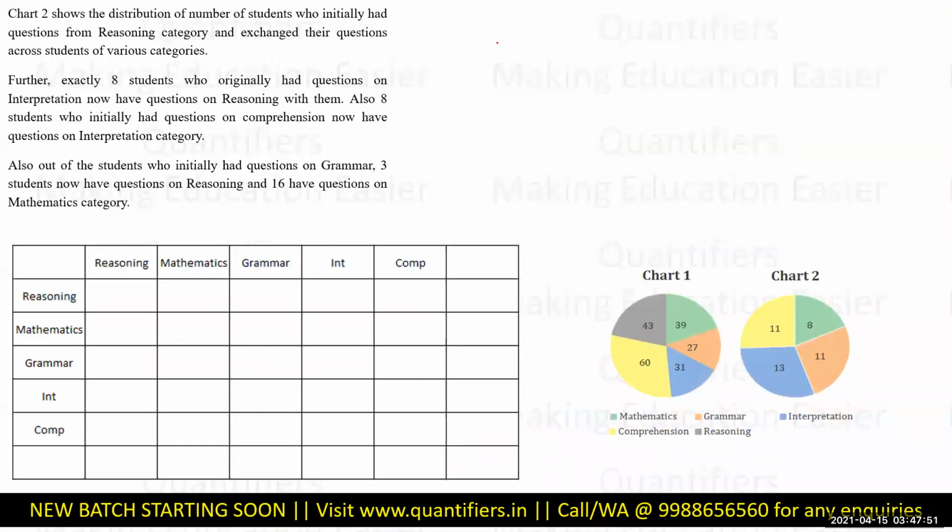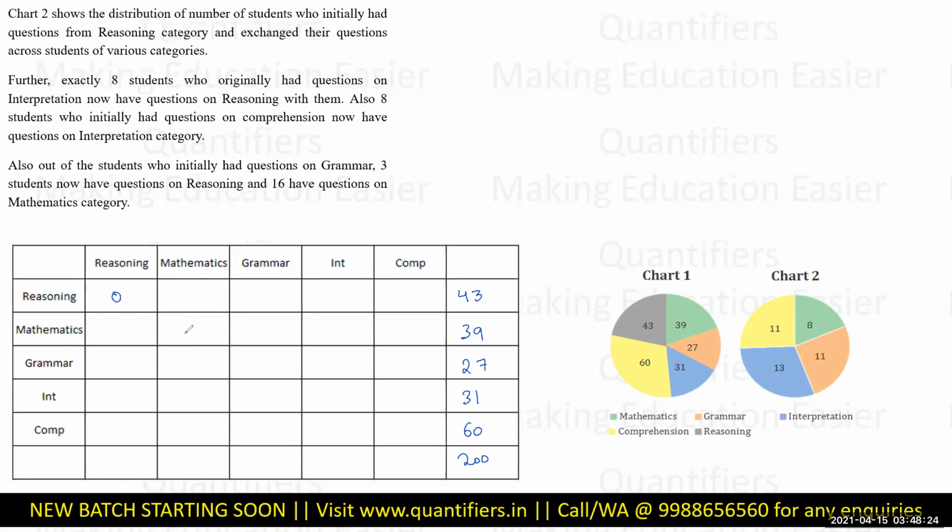Okay, let's start putting the data. There are reasoning at 43 kids in totality, and the questions: 39, 27, 31, 60. The total is 200. Now these are the initial allocations. Initially reasoning had these types of questions.